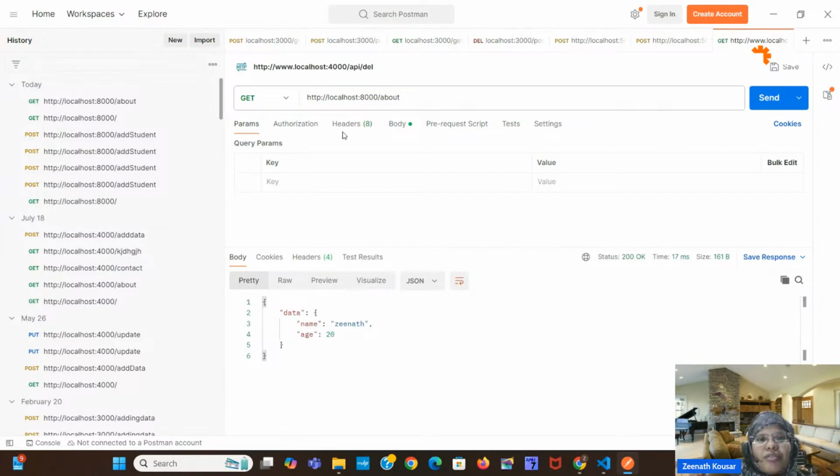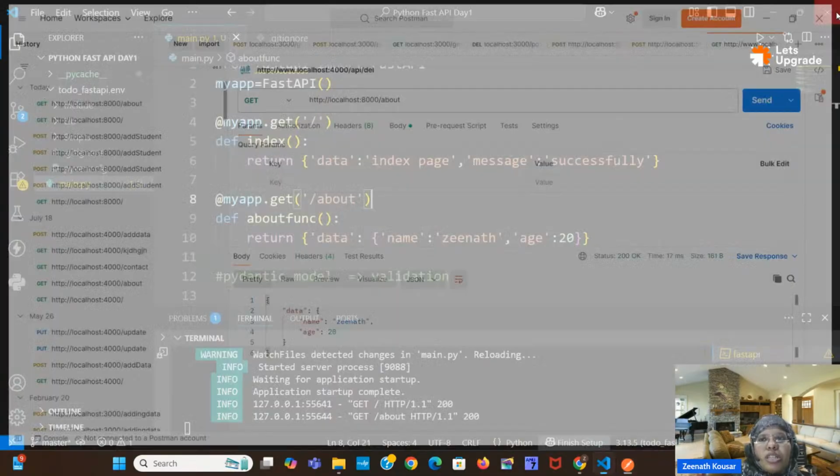Okay, like this, everything you have to type here. When coming to Postman, you have to type here. Not only GET, you can check POST, PUT, PATCH, DELETE, all. But in the browser, you can check only the GET request. If you create any POST request or something, you cannot check it there. Only GET requests can be checked over there.